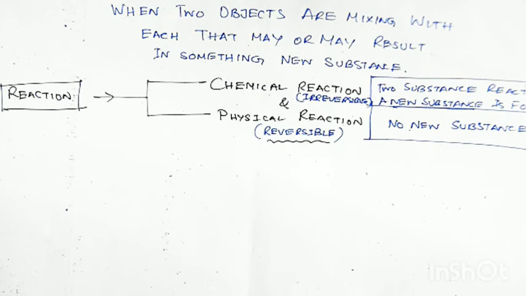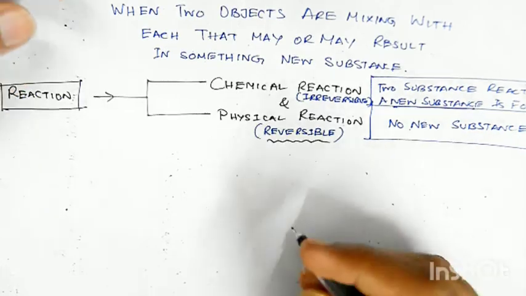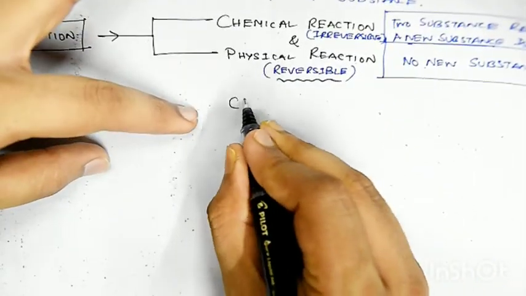Now coming to chemical reactions in more detail. Have you got any idea how many kinds of chemical reactions there are? Any concept? See, chemical reactions can be broadly classified into 4 types. I'm just writing. Chemical reactions can be classified into 4 types.